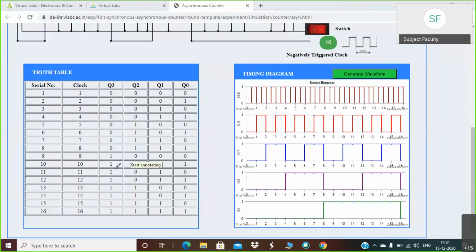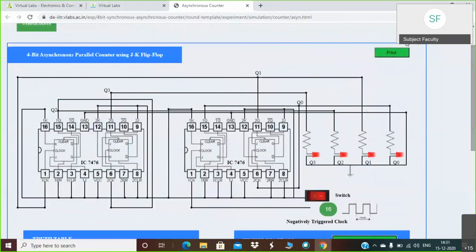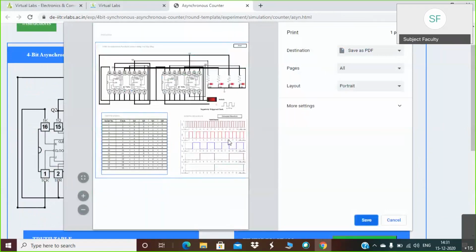And once you do all this process, you can simply take a print of it. When you click on print, you can store this particular output, waveforms, and truth table with the circuit diagram. It can be stored in the form of PDF as well. Okay, so you can do this.